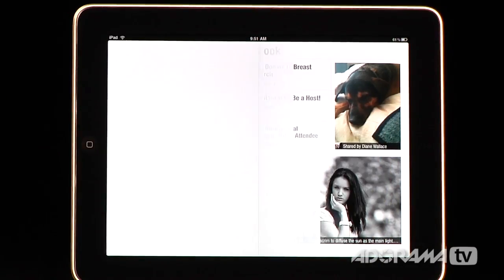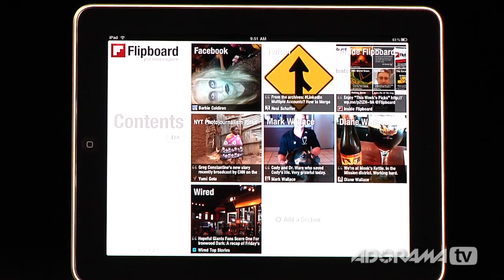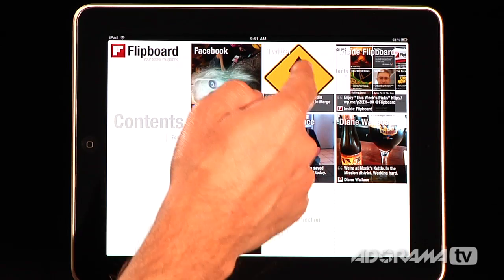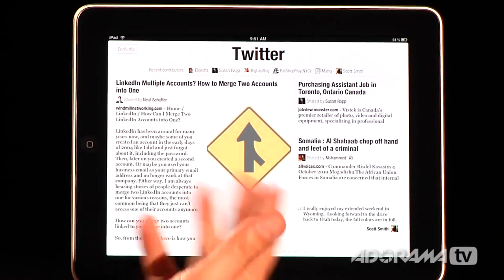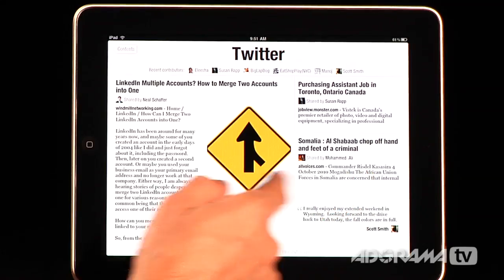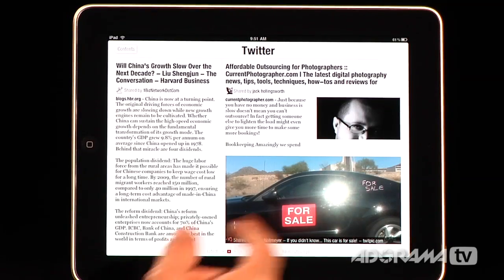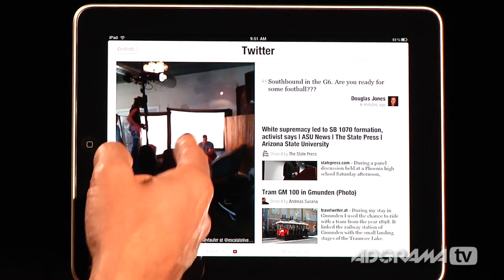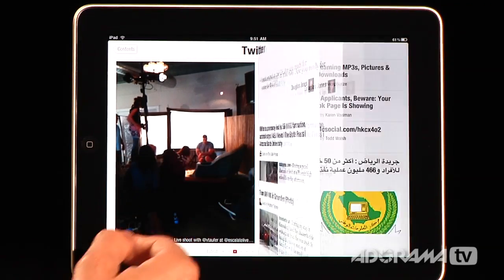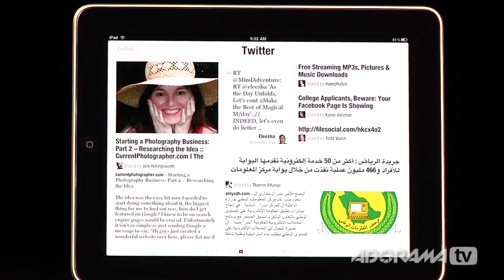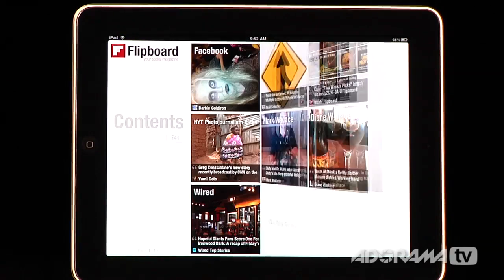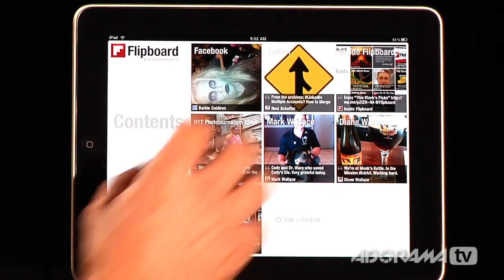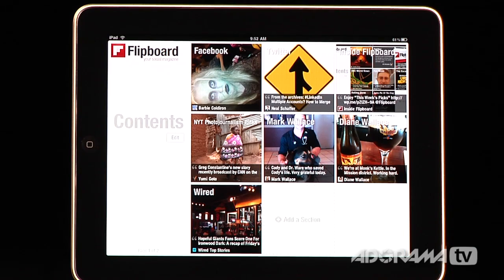And so if you have a Facebook account, you can put your account information in there, and then you can see your Facebook as a magazine instead of the online site that you're used to. And then Twitter is the same way. So here are all of my different Twitter friends, and I think I've got about 4,000 friends, so I'm not sure what we'll see here, but here's everybody talking about all kinds of things. Here's somebody doing a photo shoot, it looks like, and there's people talking about news, people from overseas. It's really, really terrific. Now the nice thing about this, you can totally customize what you put in your Flipboard.